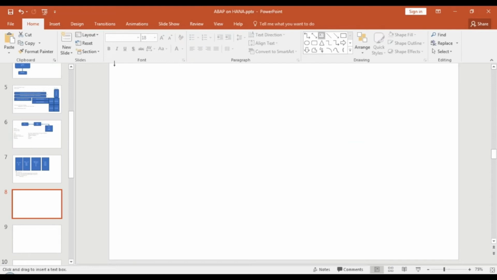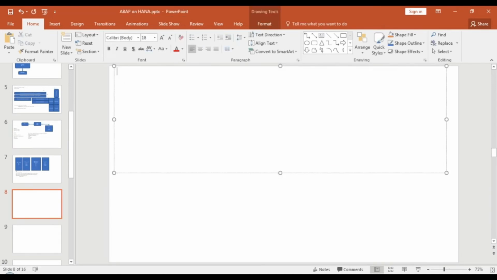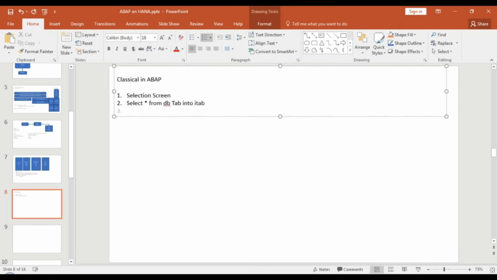So typically, when you write a classical report in ABAP, what do you do? In step number 1, you will write your selection screen. So you'll write parameters, select options. In step number 2, in start of selection or top of page, you will write a write statement to give a header. Then in start of selection, you will write a select query, select star from DB table into internal table, into ITAB.